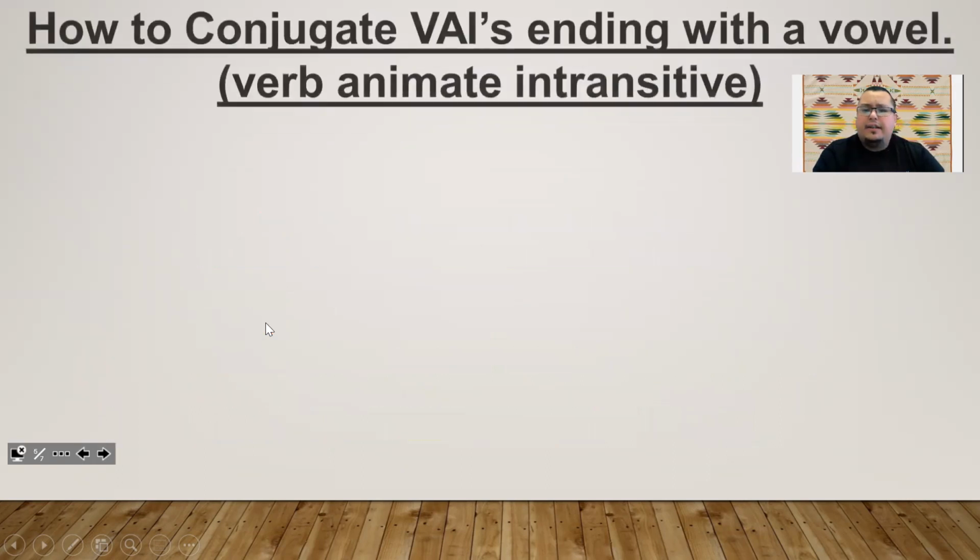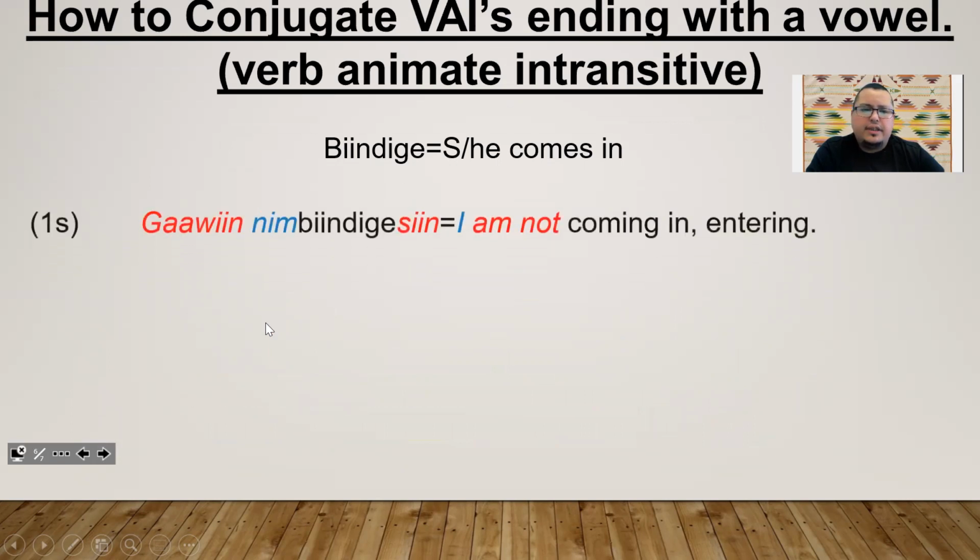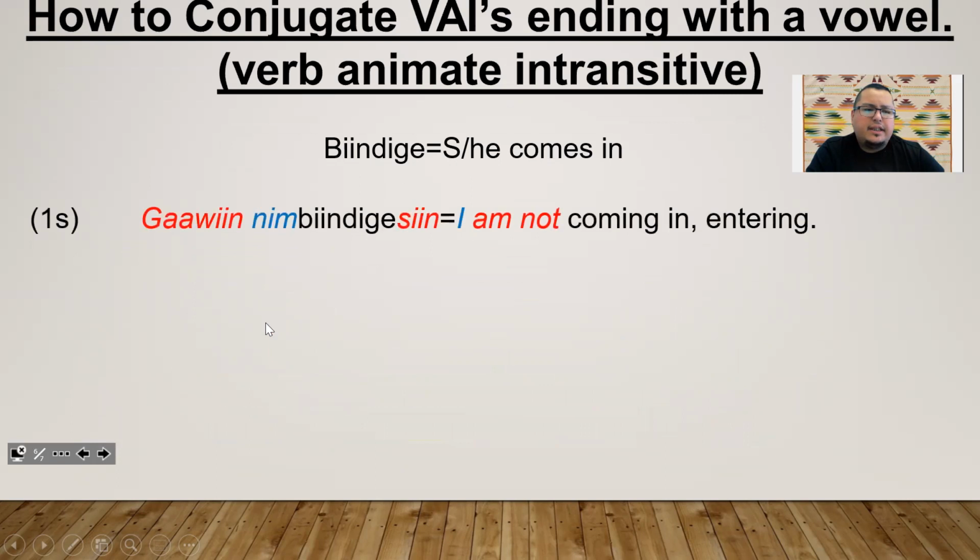And our third and final example, how to negate VAIs ending with a vowel. We have the word biindige, she or he comes in. Remember, biindige, the E always stayed on. It didn't fall off, but it still stays on here too in negated form. First person singular: gawin ni biindigesin. I am not coming in, or I'm not entering.